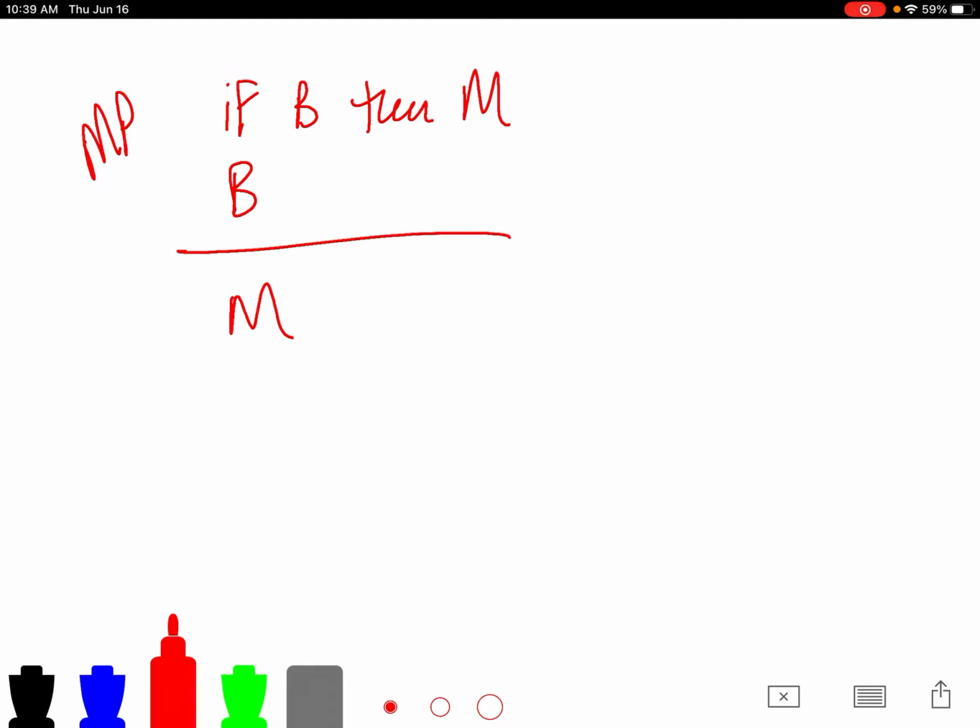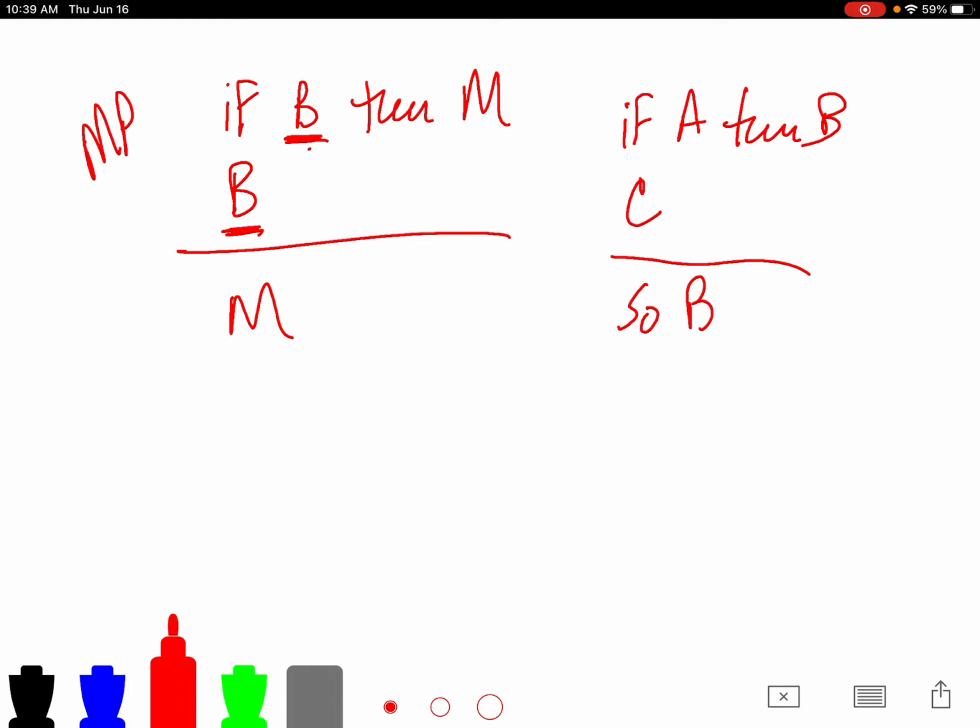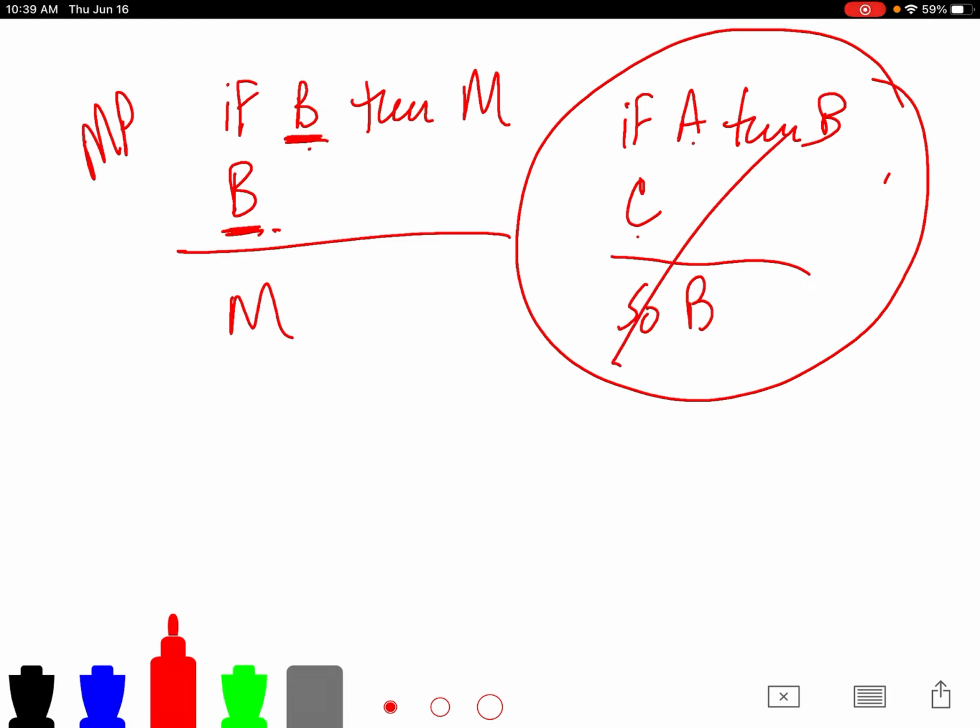This looks like a modus ponens argument, so it looks like it's formally valid. But if I mean the word bank in the first premise to be a monetary institution and in the second to mean the side of the river, then this has the appearance of being a valid argument, but it isn't. Really the form of this argument is if A, then B; C; so B, because these two words don't mean the same thing, so they should have different letters. And clearly this is an invalid argument. Nobody would look at that form and think that if the premises are true, then the conclusion should follow. So those are what we've discussed so far.